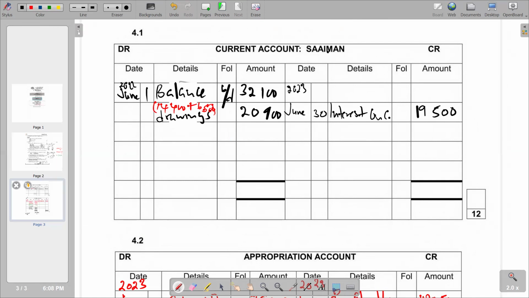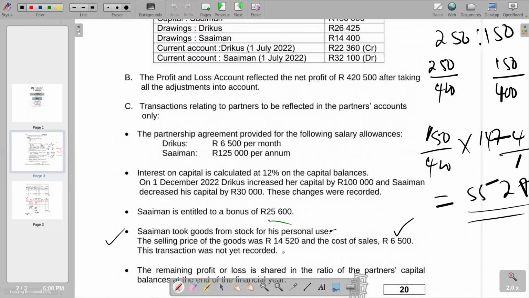Then we go to the next part whereby we are having now another entry that applies in the current account. So we also have the issue of salary. If you come here, you would see that for Simon, we have got 125,000. Salary for Simon is supposed to be again for the credit side.